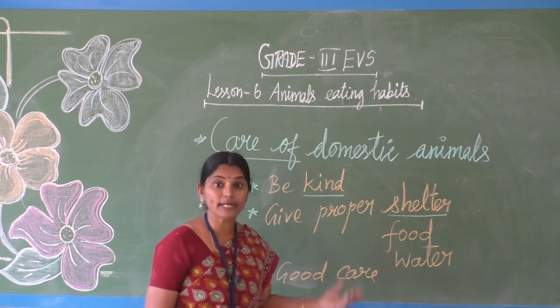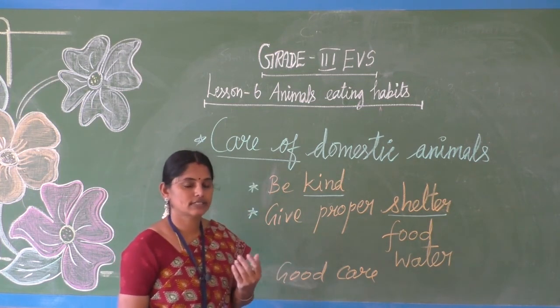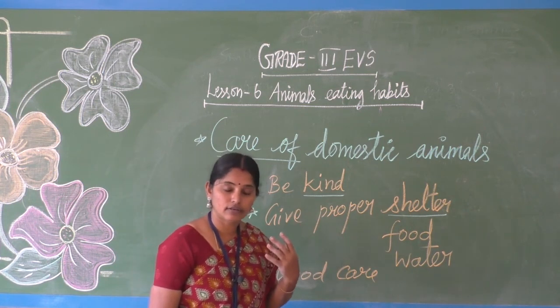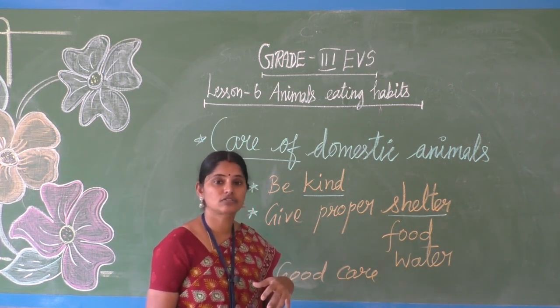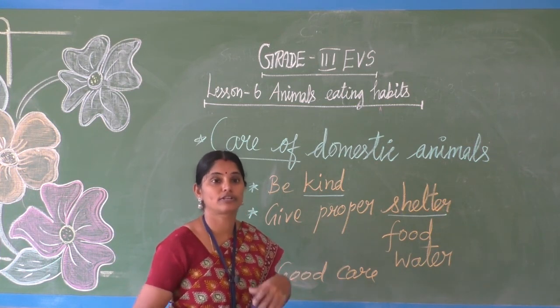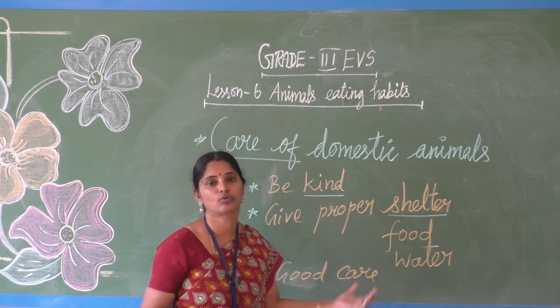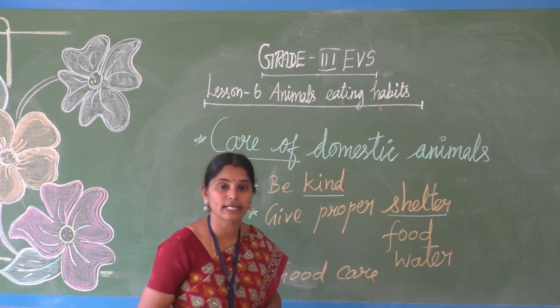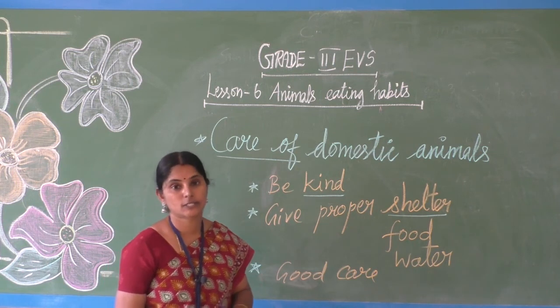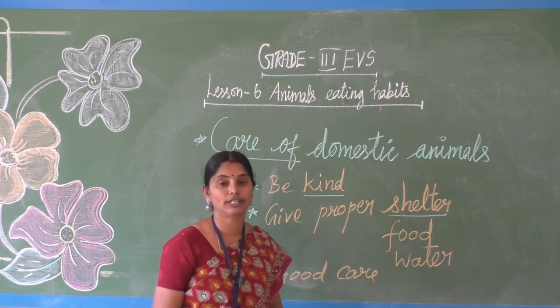Some pet animals we also have, no? We keep pet animals just for our pleasure, for our joy and happiness. Those pet animals, cat, dog, parrot, fish, all these we call pet animals.